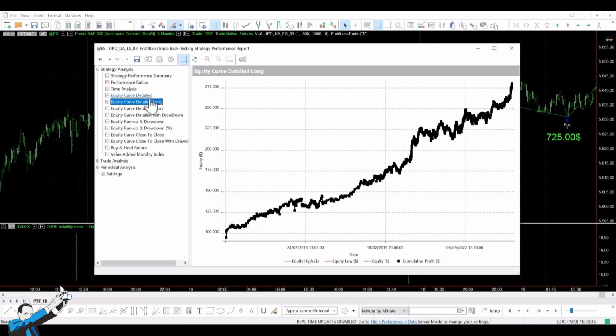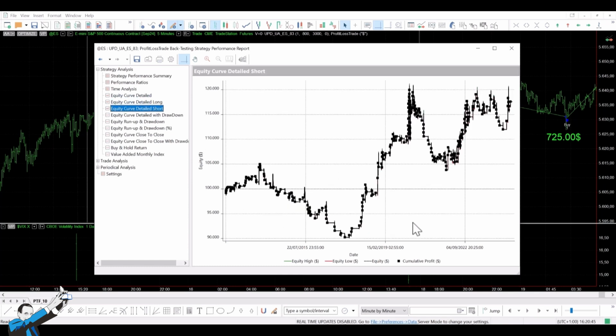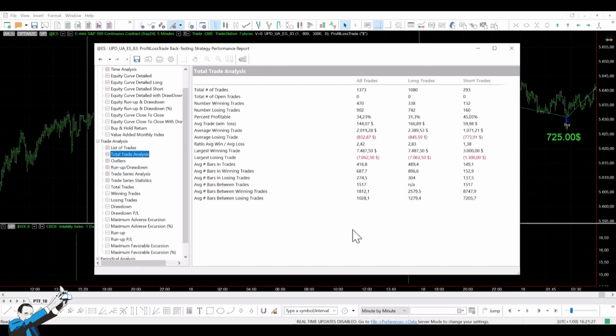On the short side, we see a pretty different story. This difference likely reflects the challenges in finding successful short strategies in markets that have seen substantial upward trends in recent years. Indeed, the number of trades on the short side is significantly lower than on the long side. Let's proceed with the total trade analysis. About 1,300 trades have been made here, roughly 1,000 on the long side and only 300 on the short side. This is expected, given that this is a market where we need an asymmetric or non-mirrored approach.